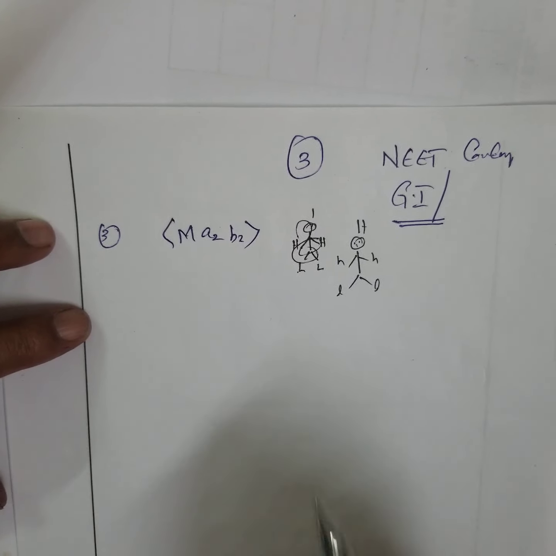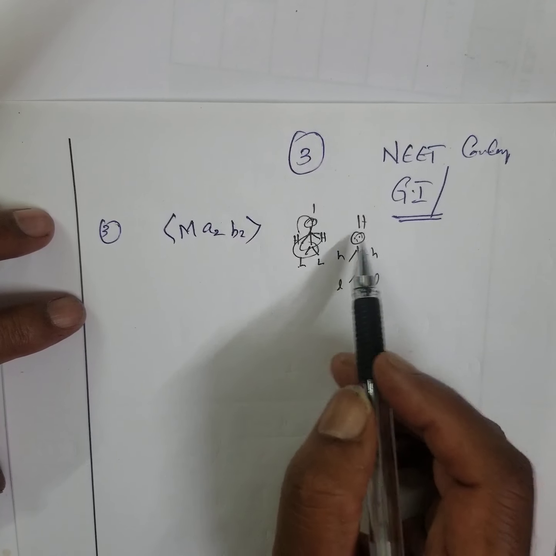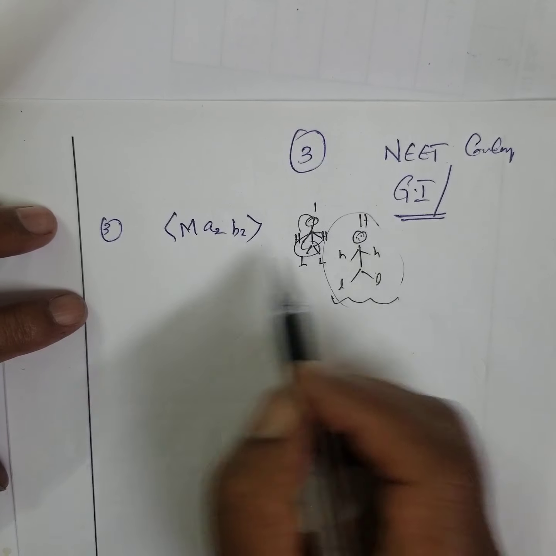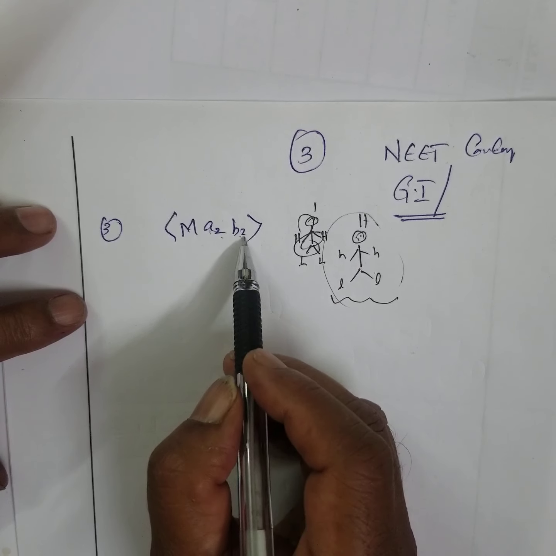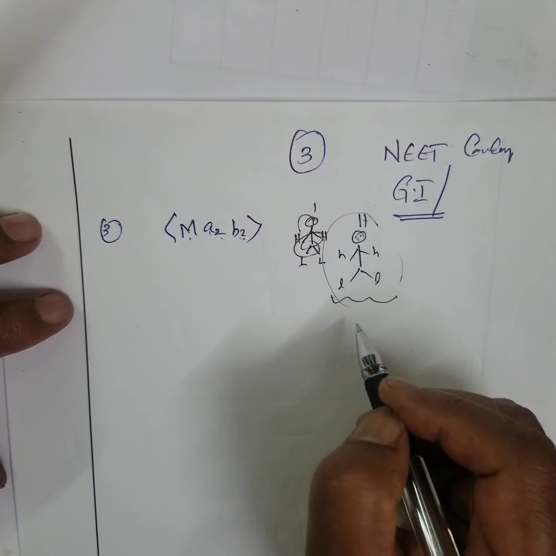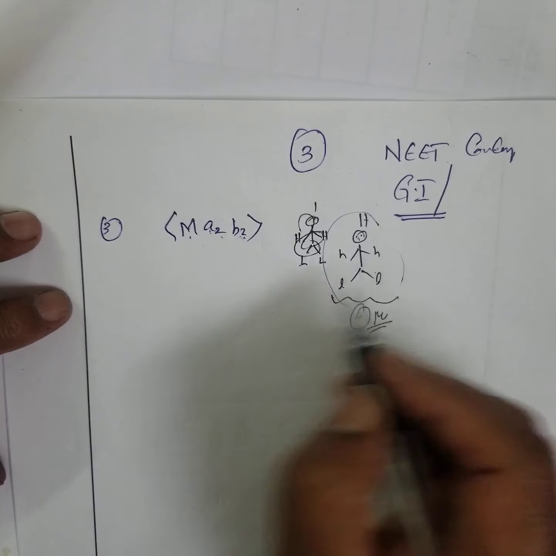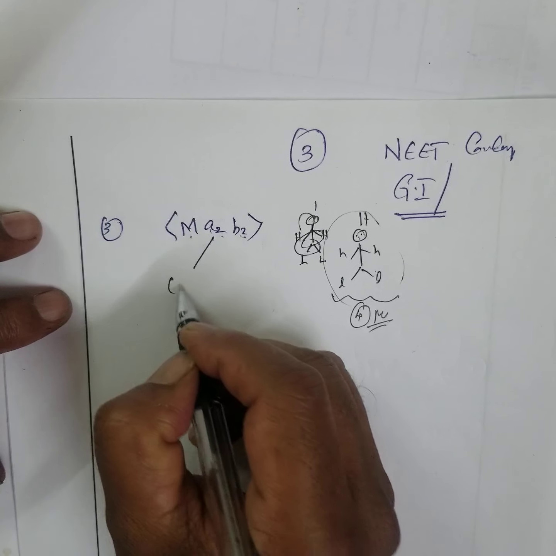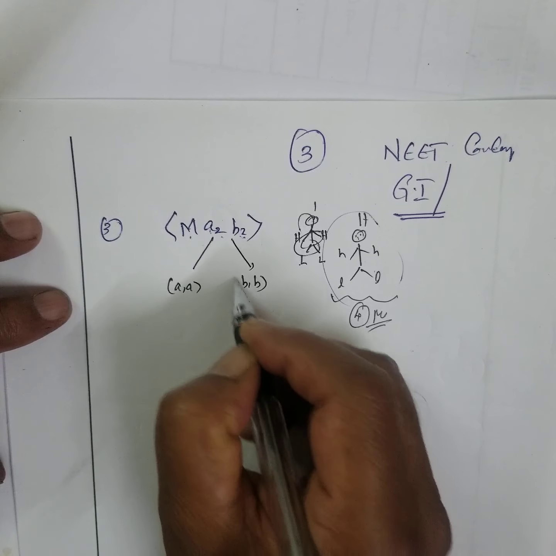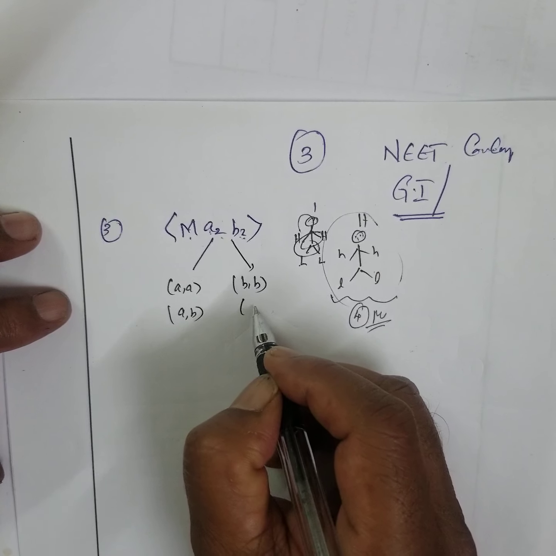Do you remember we used to remove the hands of a human being as an example? It is applicable for this: 2 hands, 2 legs, 1 head. How many possibilities are there? 4 possibilities. Here we write either AA, BB, then again AB and AB.